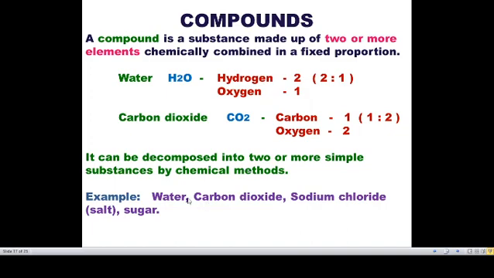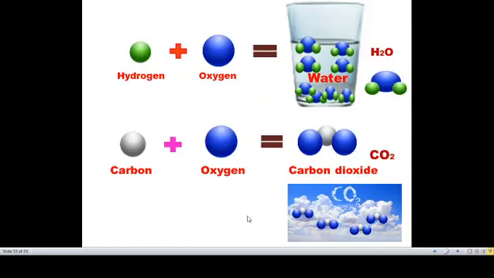So it can be decomposed into two or more simpler substances by chemical methods. We can separate some compounds into simpler substances by chemical methods, but elements we cannot separate by chemical methods. Examples of compounds are water, carbon dioxide, sodium chloride, that means salt, and sugar. In sugar, carbon, hydrogen and oxygen are present.